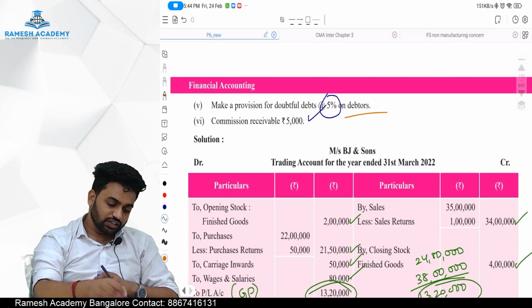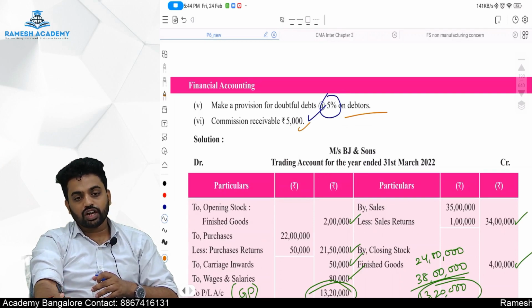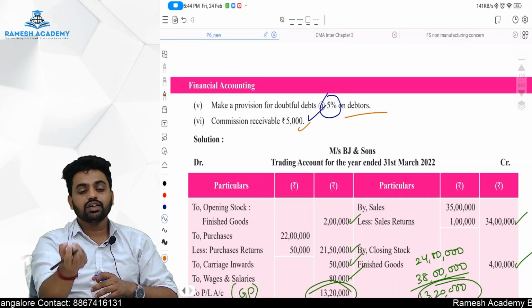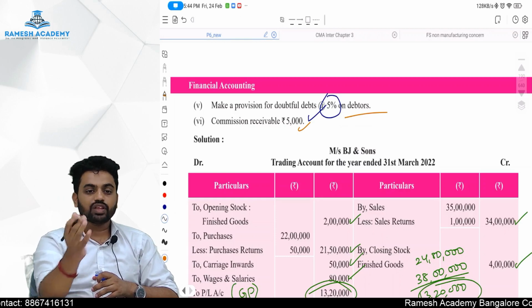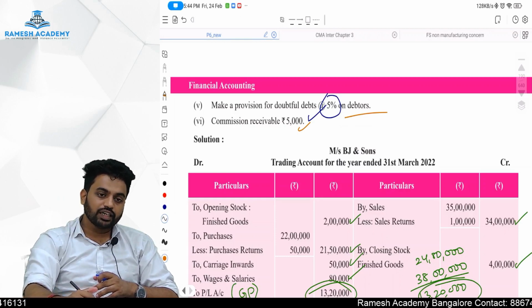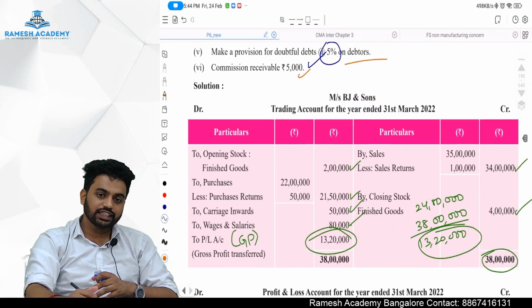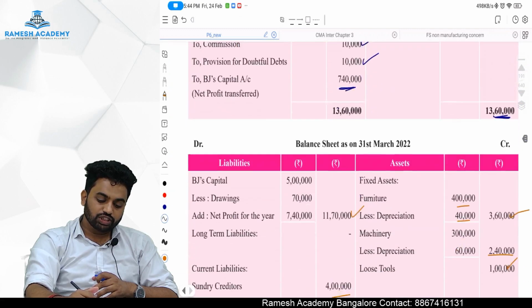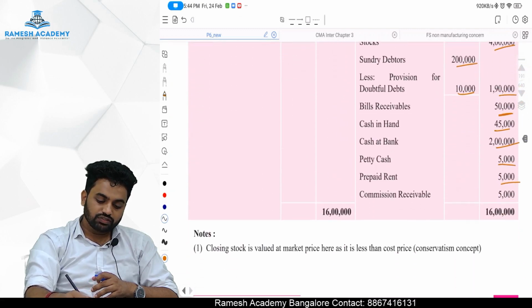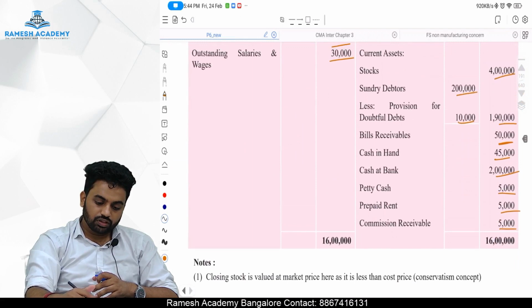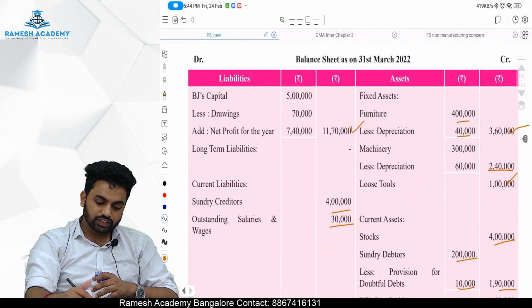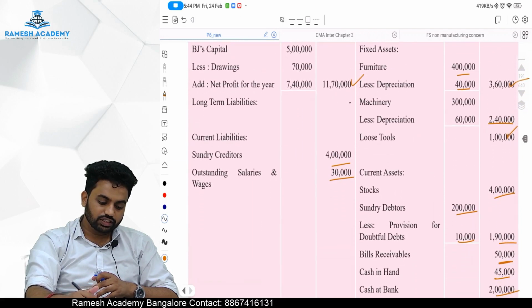Commission receivable is 5,000 rupees, which means commission earned but not received is 5,000 rupees, which is our asset. Future economic benefit is there. So once it is adjusted to the P&L, now it should be adjusted to the balance sheet asset side. So commission is 5,000 rupees. I think everything is done. Yes, everything is done. This side also everything is done.